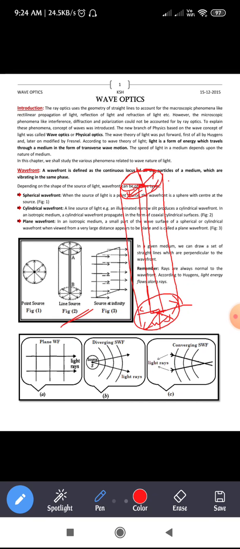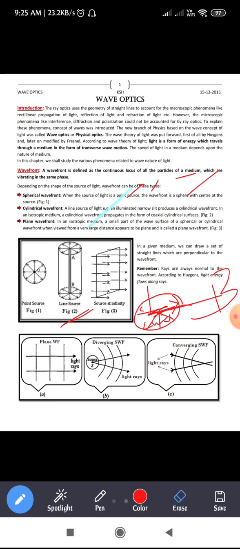Whenever you have a line source of light, the cylindrical wavefront is formed. So we have just taken two points here, point A and point B, to explain this. So this is regarding the cylindrical wavefront.